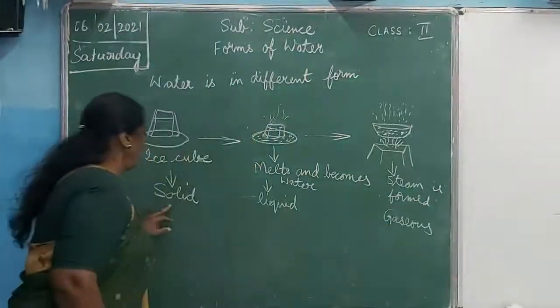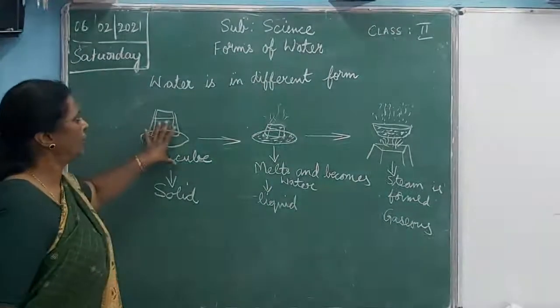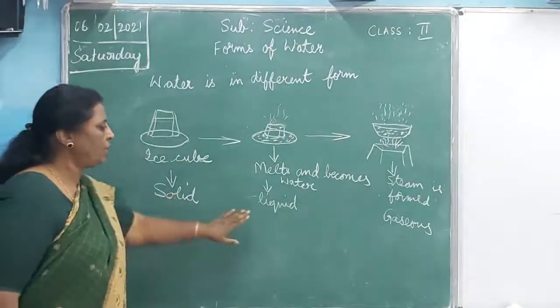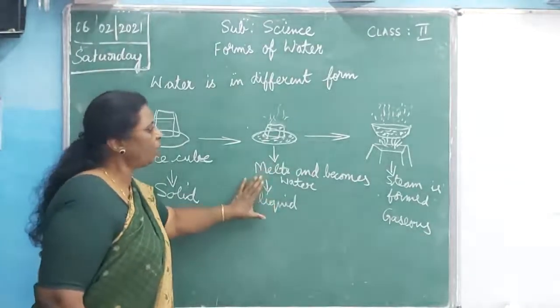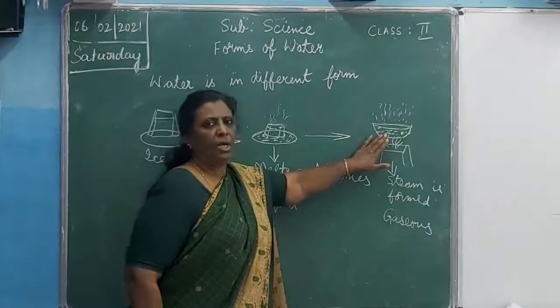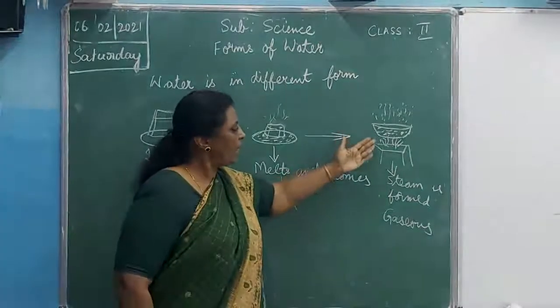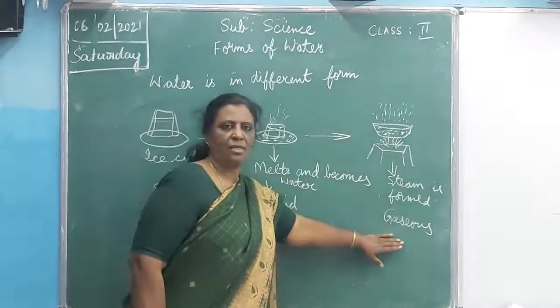Now you can see here the water in all different forms. First is the solid form. If you keep it out for some time, it will become the liquid form. The same liquid you take and keep on the stove and heat and boil. When it boils, the steam escapes from that water and that becomes steam, which is in the gaseous form.